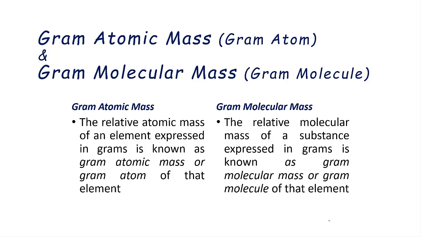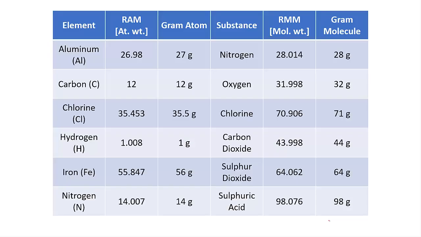Similarly, expressing the molecular mass of any given molecular compound in terms of grams is gram molecular mass. For example, aluminium's relative atomic mass is 26.98, which is approximately 27. When we write it in grams, it becomes 27 grams, and so on. For example, carbon dioxide is 44 and it becomes gram molecule 44 grams.